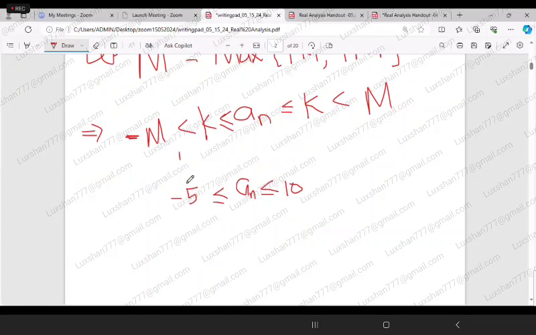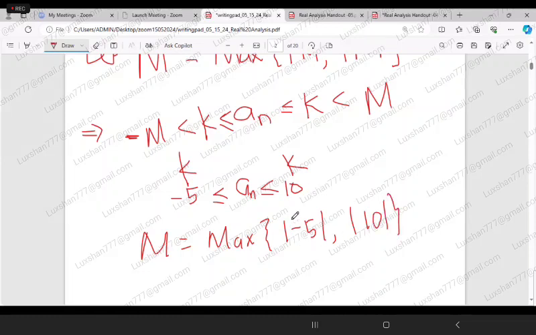So this is your simple k and this is your capital K. Then you take your capital M as the maximum of mod of minus 5 and mod of 10.